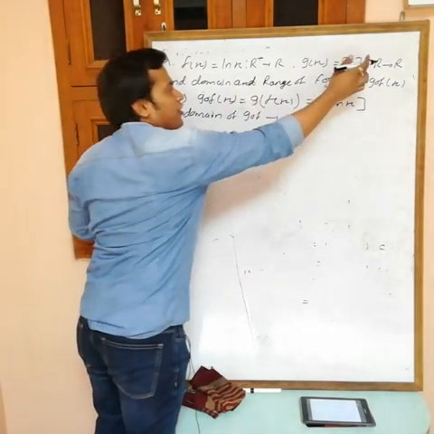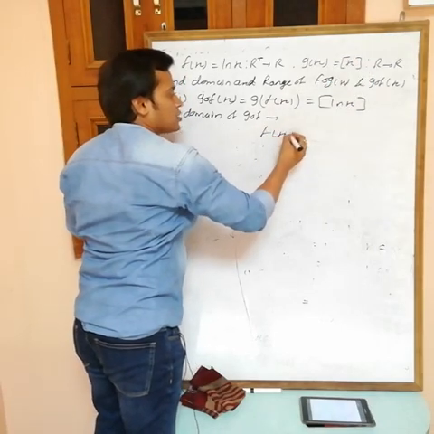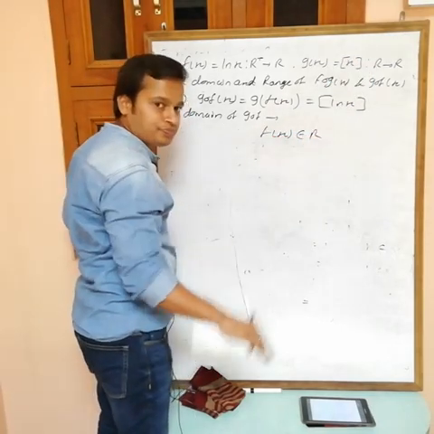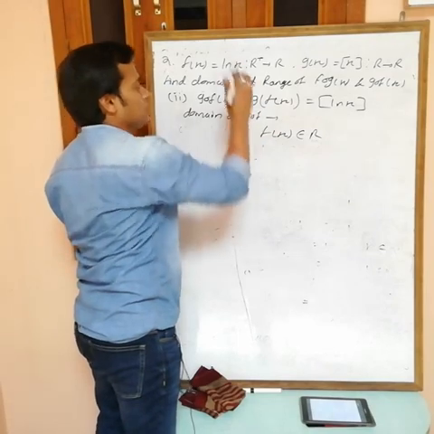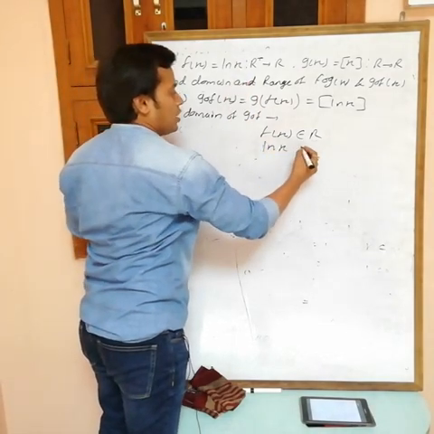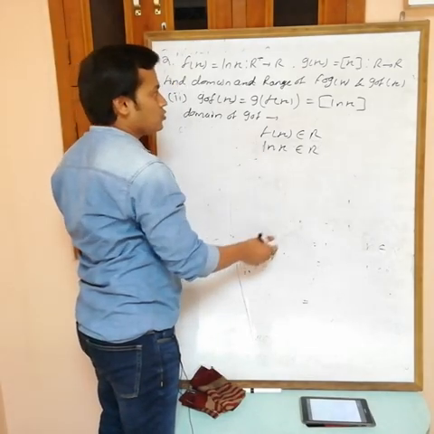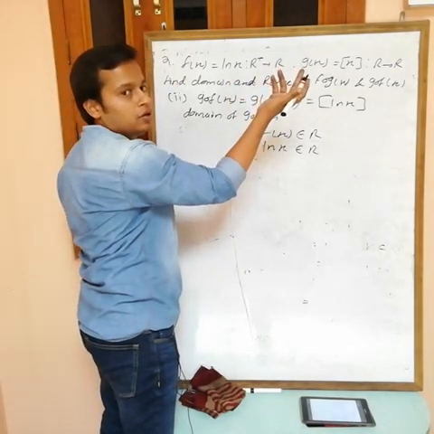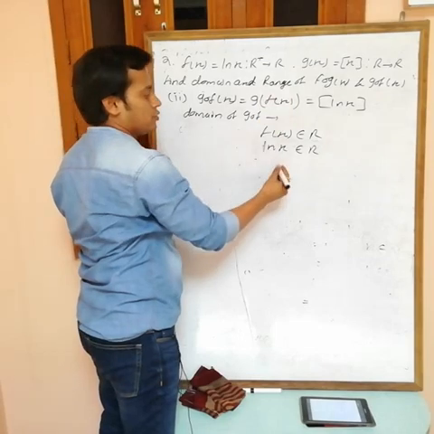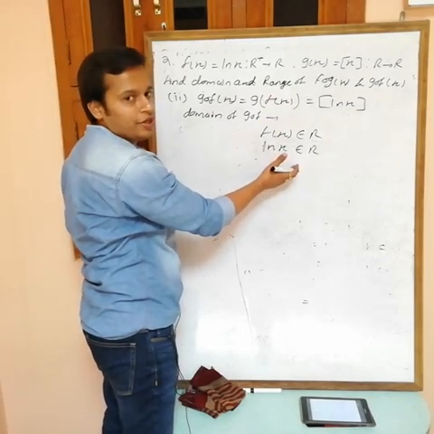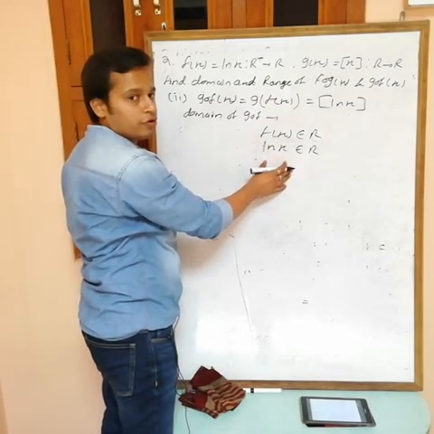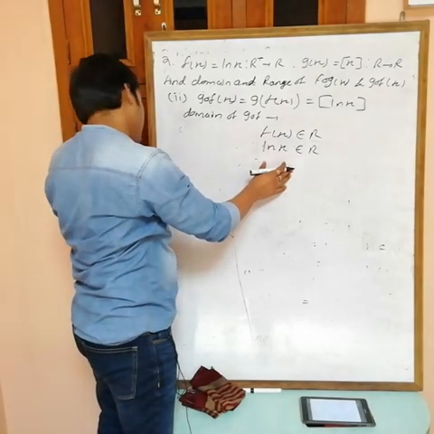g is only defined for R, na. So f x belongs to R. Okay, f x is ln x. ln x belongs to R. Then x belongs to, you can take all these values now, R plus, because logarithm is not defined for negative values. Okay, not getting it? Okay, see,